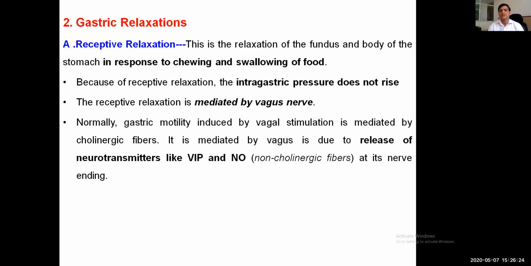Normally, gastric motility is induced by vagal stimulation, which is mediated by cholinergic fibers, and release of neurotransmitters like gastrointestinal peptides and nitric oxide can inhibit the gastric motility.